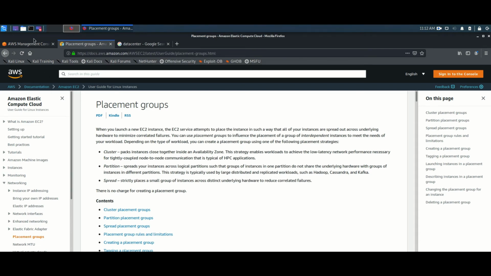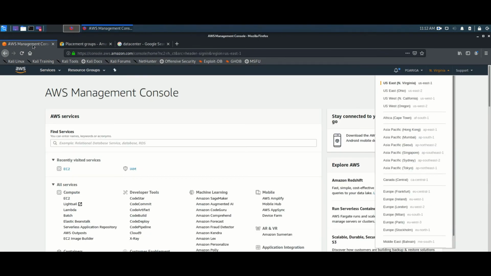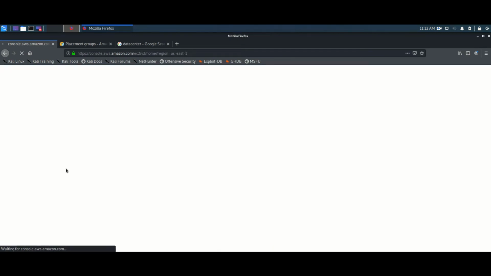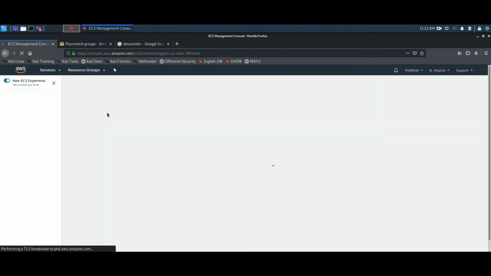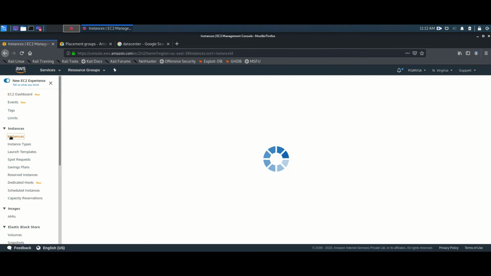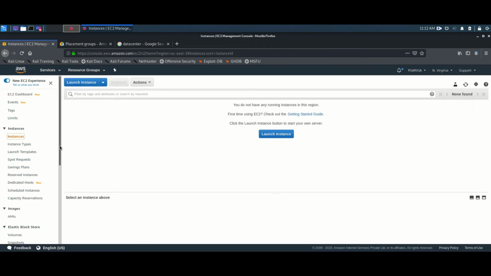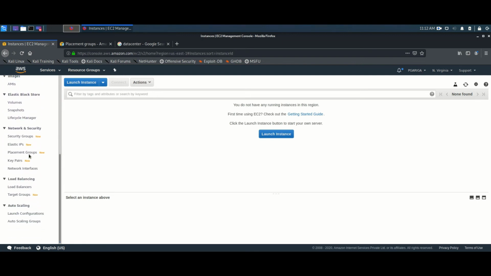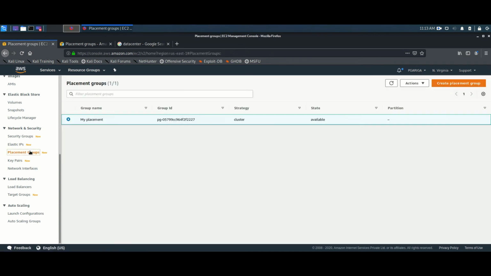So how to place the strategy, how to create an instance using the strategy, let me quickly show you that. We have our EC2 service. If I click on EC2, you'll be in your EC2 portal. So we have an instance option here. Click on instance. Before launching any instance, just scroll down. You'll see the option called placement groups under the tab of network and security. Okay, just click on placement groups.